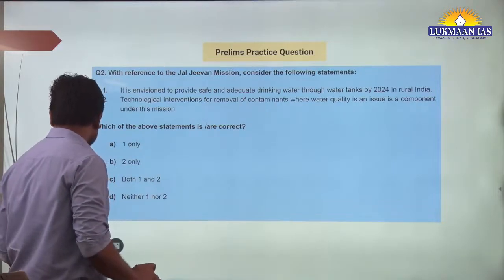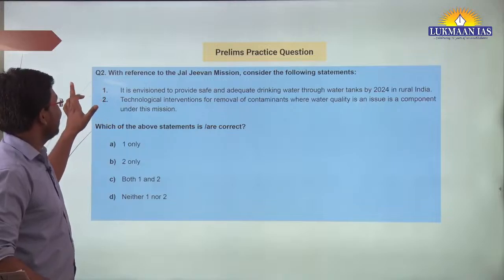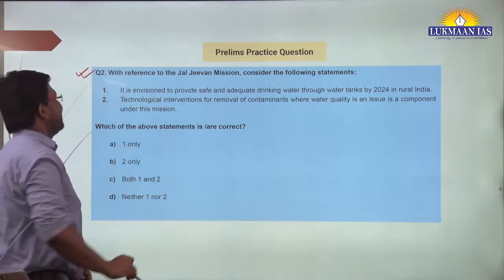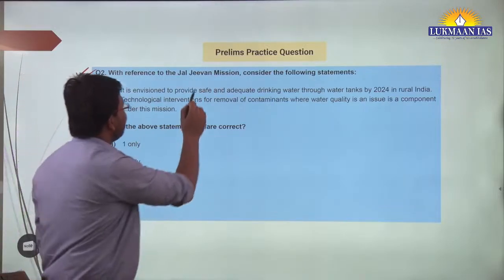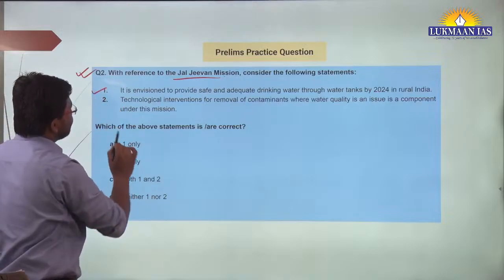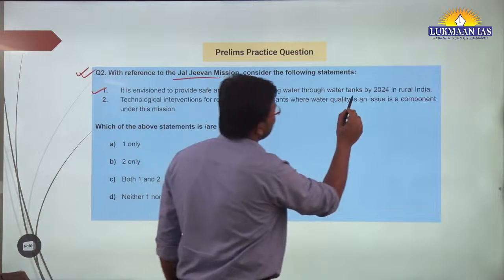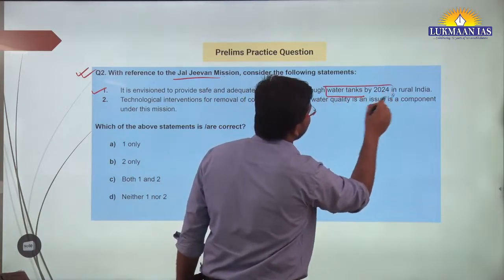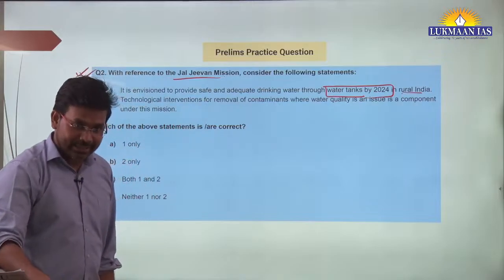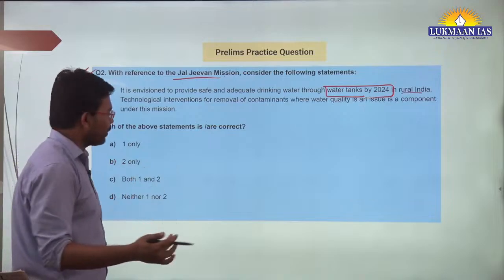Okay, so let's now talk about this topic. We have a question on this topic. I will also see that web series, Panchayat. So it says with reference to Jal Jeevan Mission, consider the following statements. One of the statements says it is envisioned to provide safe and adequate drinking water through water tanks by 2024 in rural India. It is not by water tanks. It is by piped water connection.